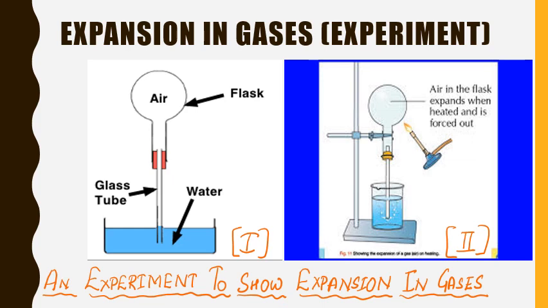Now let the flask cool for some time. When the flask is cooled to room temperature, you will notice that the water rises up in the capillary tube. Why? Because the remaining air in the flask contracts on cooling and water rises to fill the place which is formed by the air. Thus, we can conclude that gases expand on heating and contract when cooled.